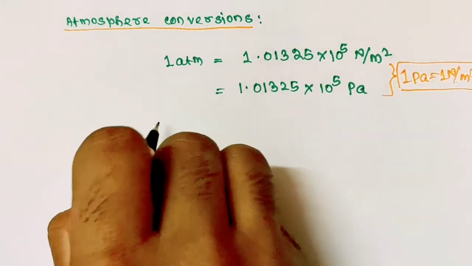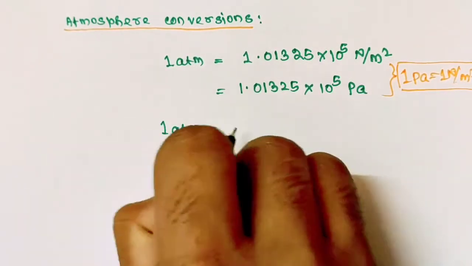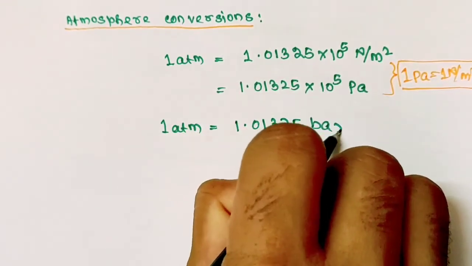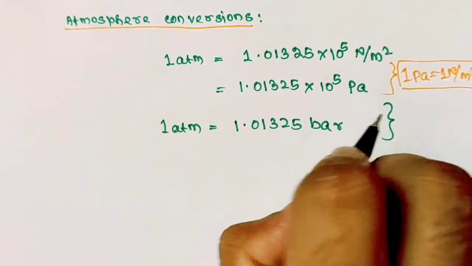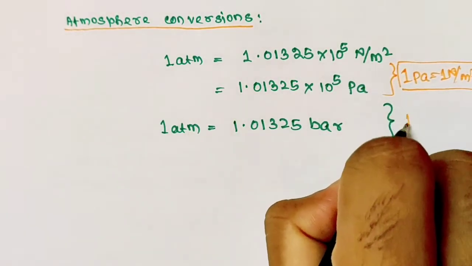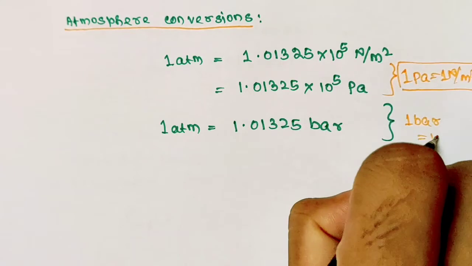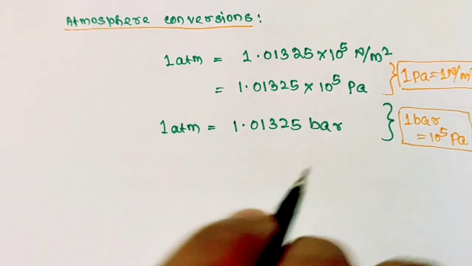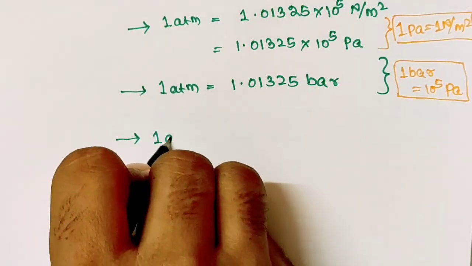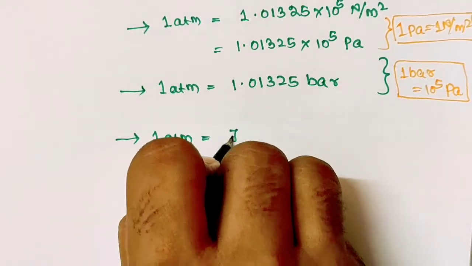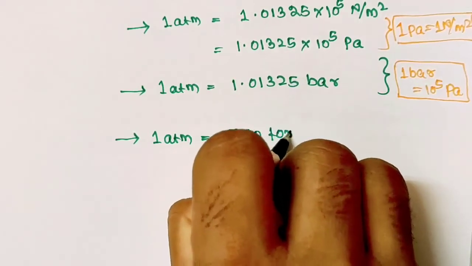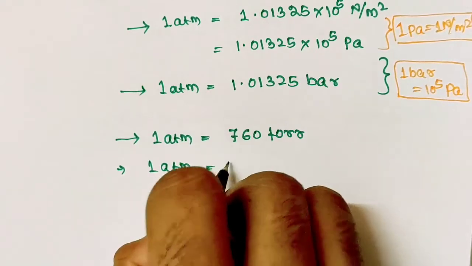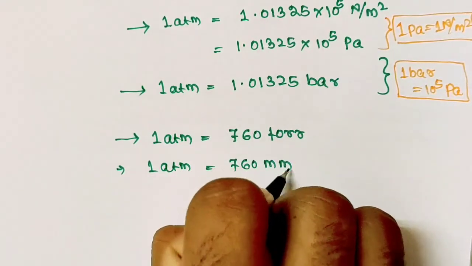Now 1 atmosphere of pressure equals 1.01325 bar. So from here you can write 1 bar equals 10 to the power 5 Pascal. Next, 1 atmosphere of pressure equals 760 torr, or 1 atmosphere of pressure equals 760 millimeter of mercury.